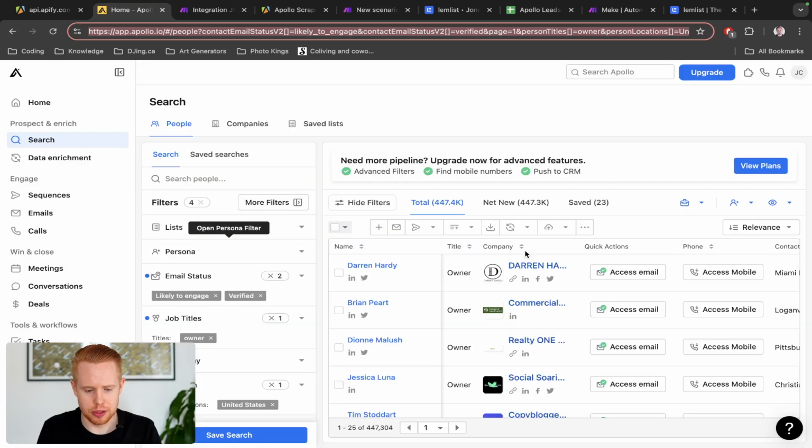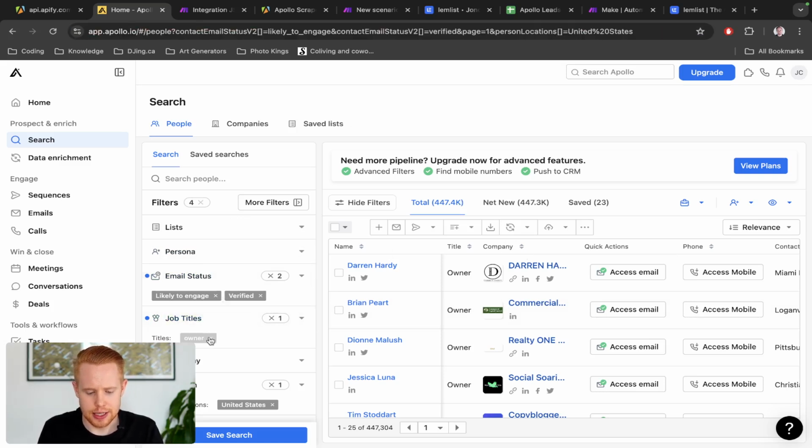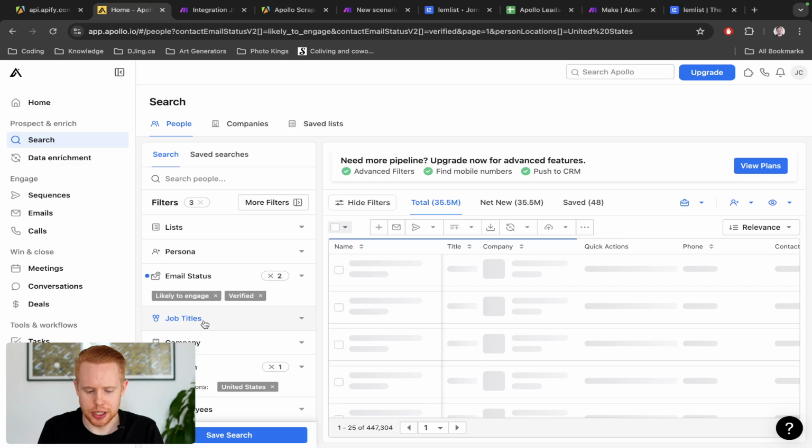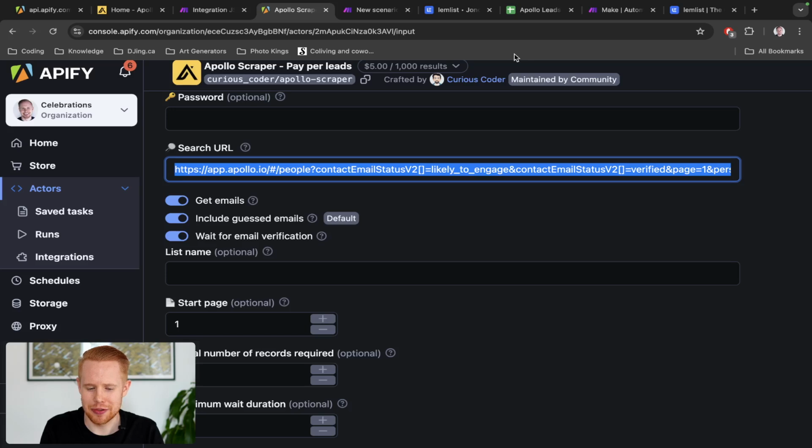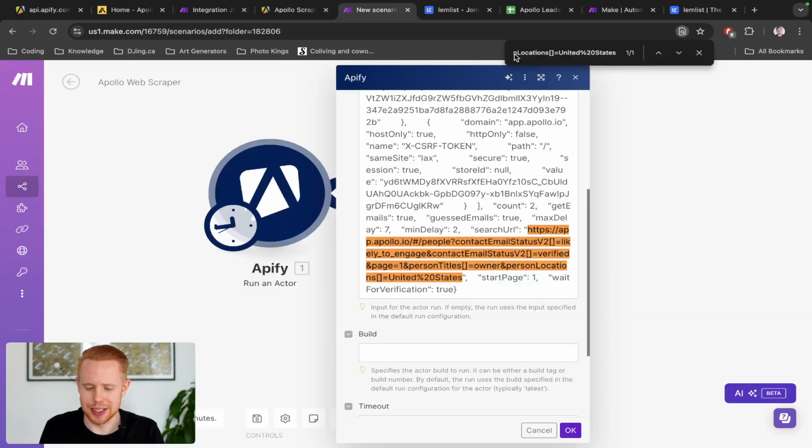So for example, let's say run number 1, you have these search results, but then run number 2, you're like, hey, I don't want to do owners. Instead, I want to do project managers. Then you can change that, but the URL changes as well, and you'd have to update it for every subsequent run that you change the results for. But for the purpose of this, we're just going to leave it as is, because we're just going to do one example here.